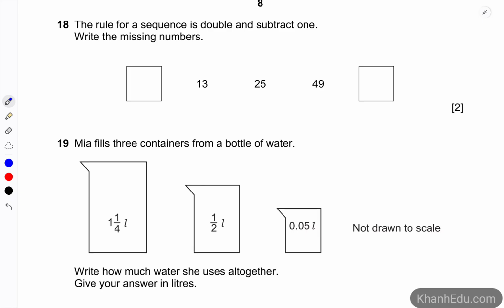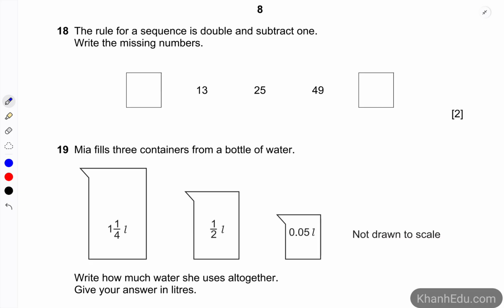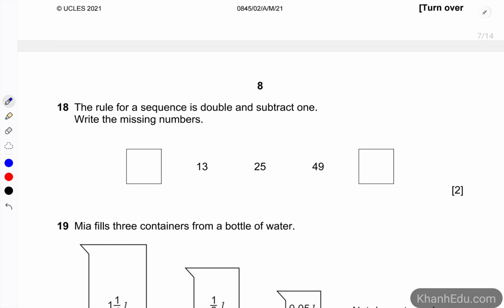Number 18. The rule for a sequence is double and subtract 1. Write the missing numbers. So let's say we start with the number 13. We double and then we minus 1 to become 25. So for the first number, first of all we times 2 and then minus 1.